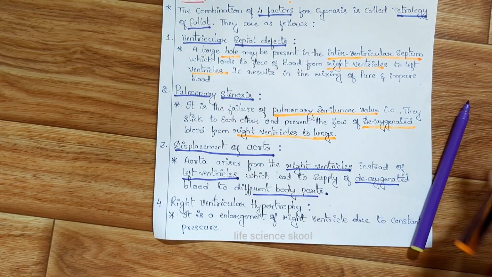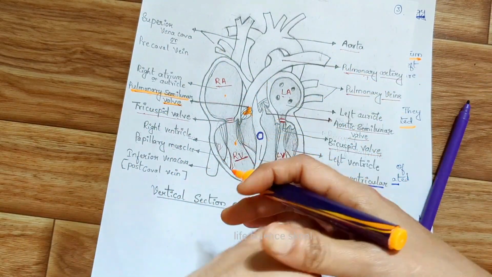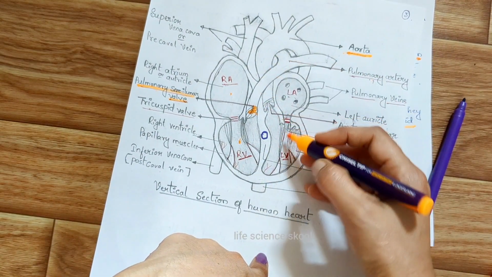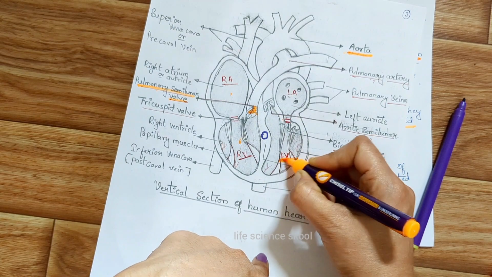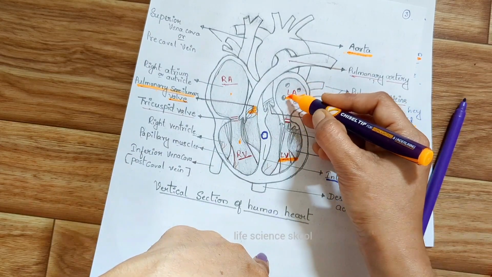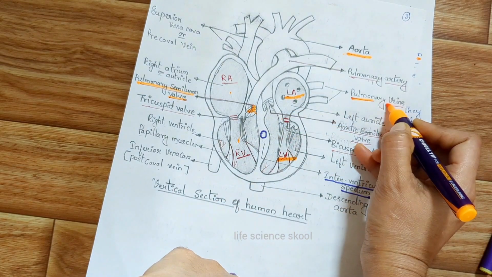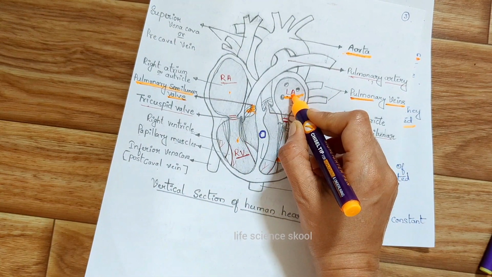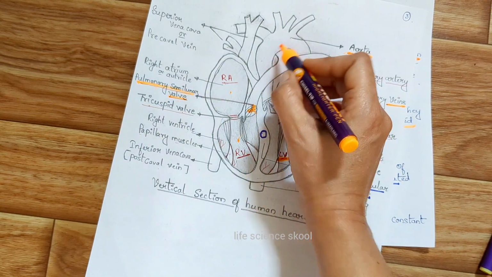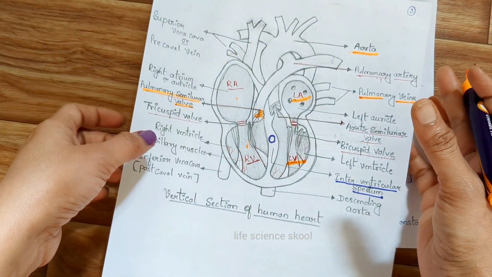Let me explain the normal mechanism here, to help you understand. We know that the blood is distributed to all the parts of the body through the aorta, and this aorta collects the blood from the left ventricle. This left ventricle collects the pure blood from the left auricle, and this left auricle is filled with pure blood from the pulmonary veins. The pulmonary veins bring the blood into the left auricle, the left auricle sends the blood to the left ventricle, then the left ventricle sends the blood to the aorta, and the aorta supplies blood to all the different parts of the body. But what happens here?